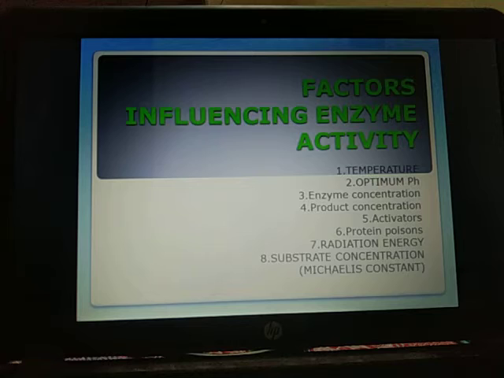Next is product concentration. If the products are allowed to remain in the area of the reaction, the rate of forward reaction will fall. The reverse reaction can also start. Activators are the next factor. They increase the activity of the enzymes.